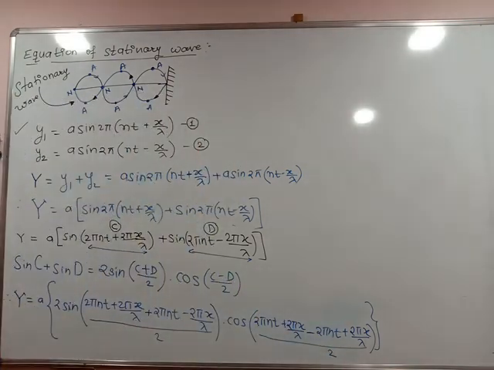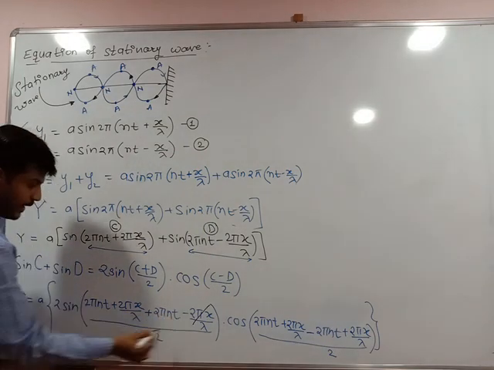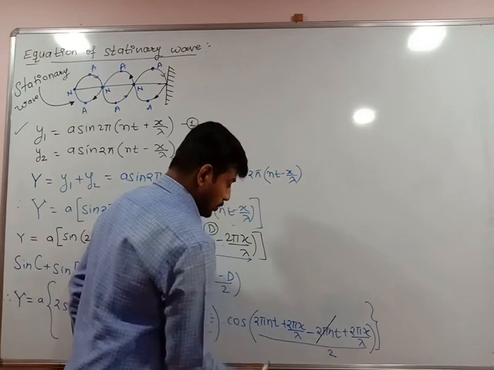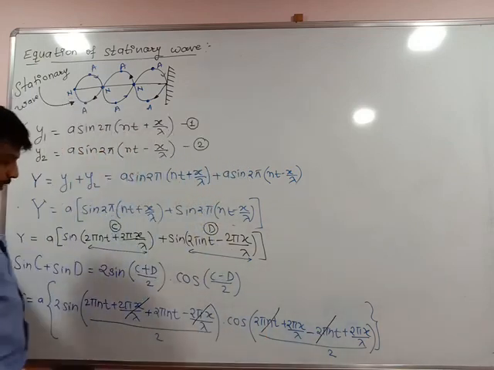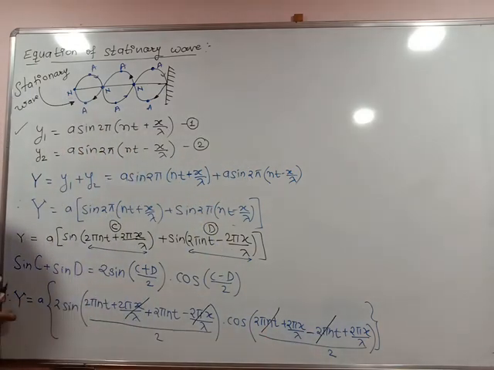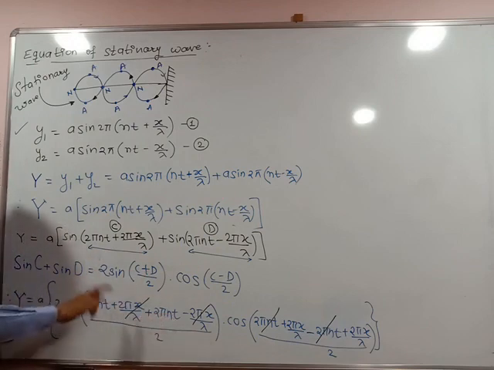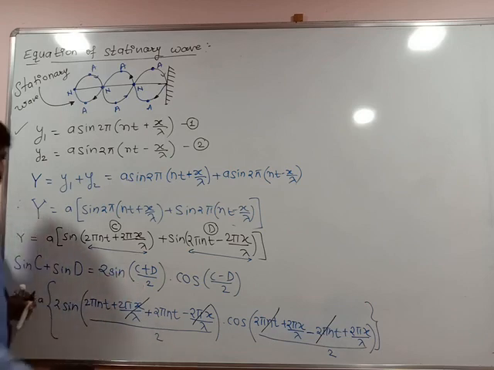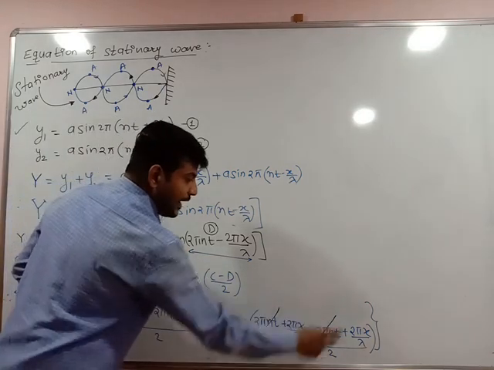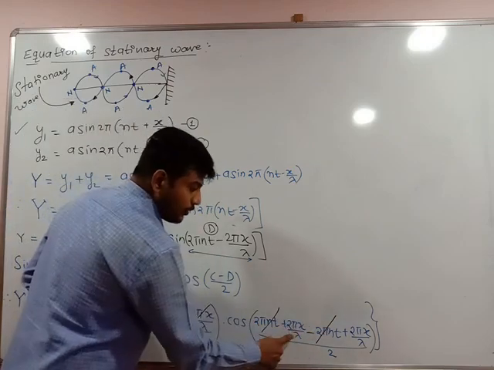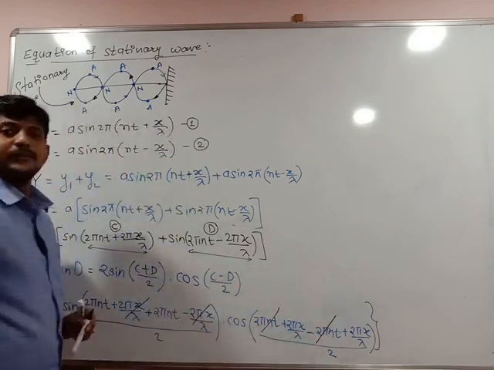Now in this case, see what cancels: 2 pi x upon lambda and 2 pi x upon lambda cancel here, and 2 pi nt and 2 pi nt, we multiply the denominator by 2. Now 2 pi nt plus 2 pi nt is 4 pi nt divided by 2, it is 2 pi nt. 2 pi x upon lambda plus 2 pi x upon lambda is 4 pi x upon 2 lambda, and it is 2 pi x upon lambda.